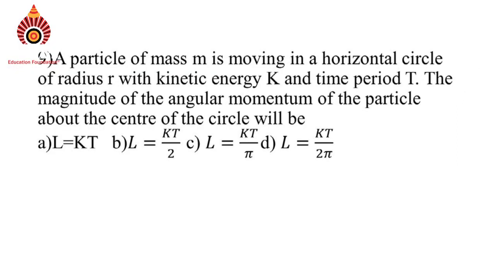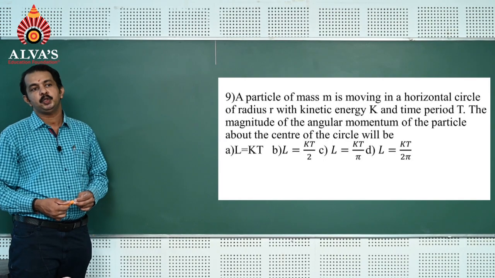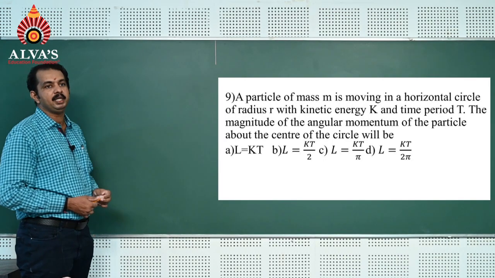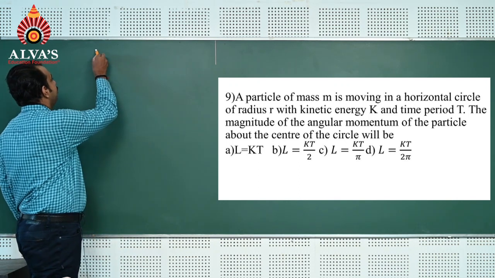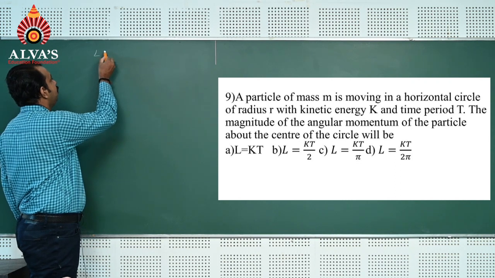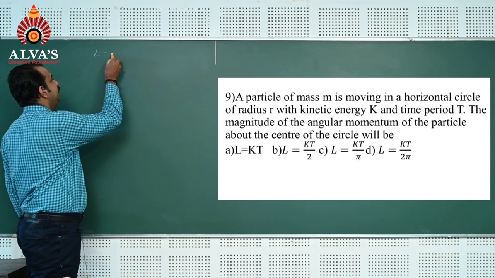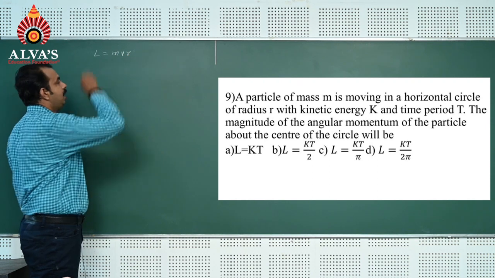Question number 9. A particle of mass m moving in a horizontal circle of radius small r with kinetic energy capital K and time period capital T. The magnitude of the angular momentum of the particle about the center of the circle will be. So you know that when a particle moves in a horizontal circle, the angular momentum of the particle can be found by using the formula L is equal to mv into r.